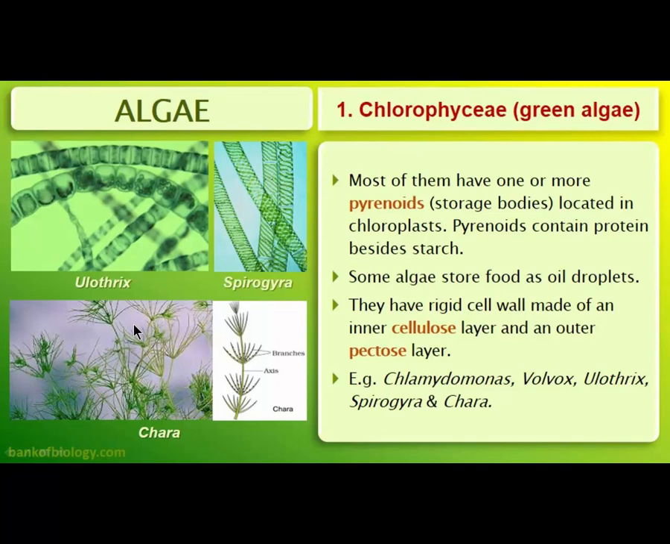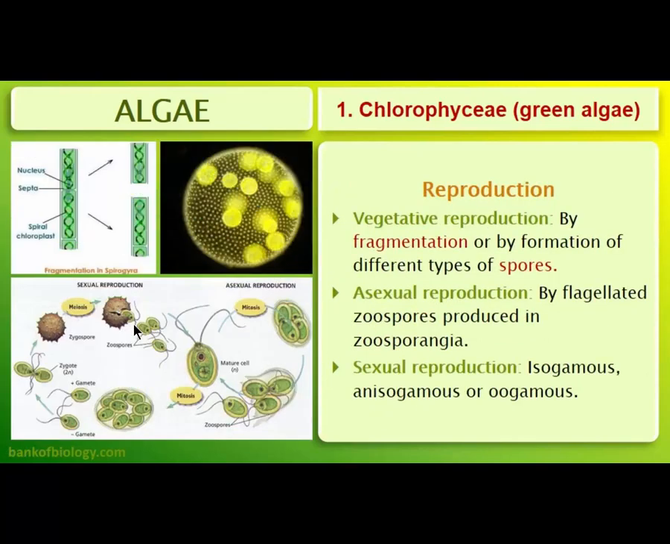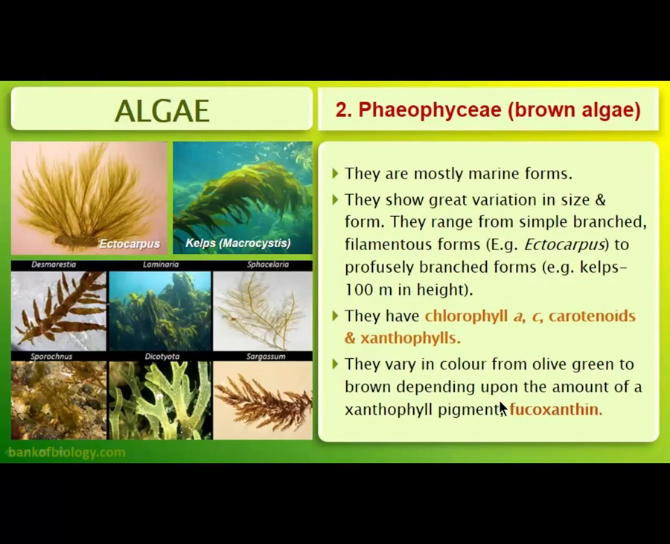Now the reproduction: vegetative reproduction by fragmentation, asexual reproduction by zoospores, and sexual reproduction of all three types, that means isogamous, anisogamous and oogamous. Next is the brown algae. They are mostly marine forms.